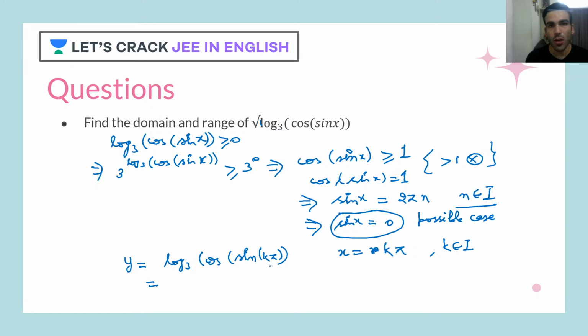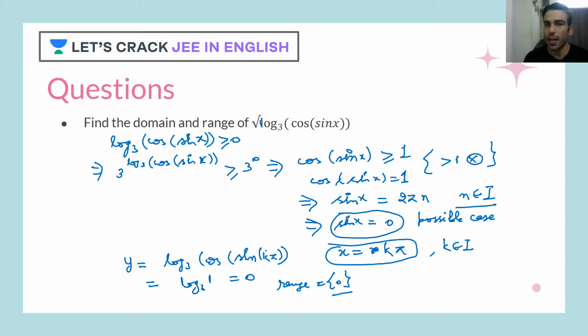This k pi inside the sine would become 0. Cos 0 will be 1. Log base 3 of 1 will be 0. So range would be 0. Range is done, your domain is done. That's it. Understood? Okay.